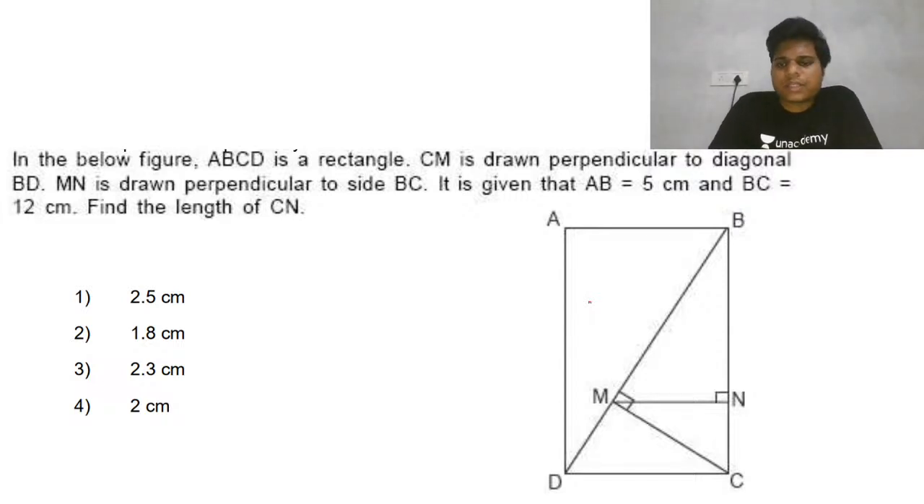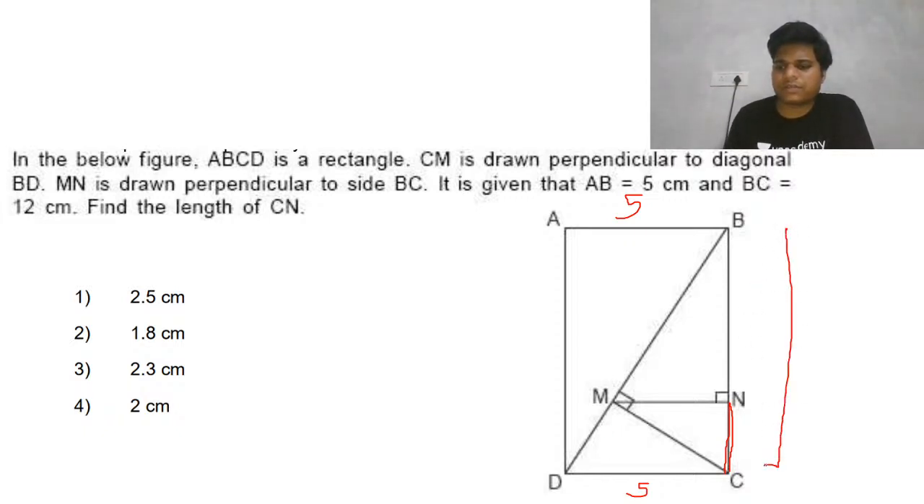In the below figure, we need to find the length of CN. We have AB as 5, and BC as 12, so this complete side is 12. Fine. Try this, then we'll discuss.